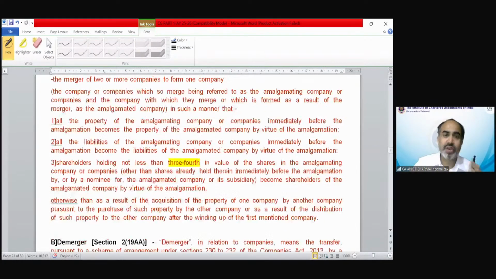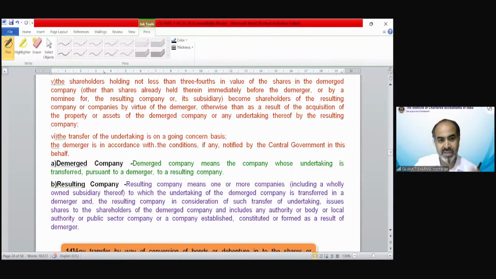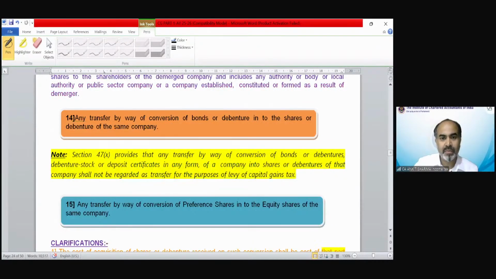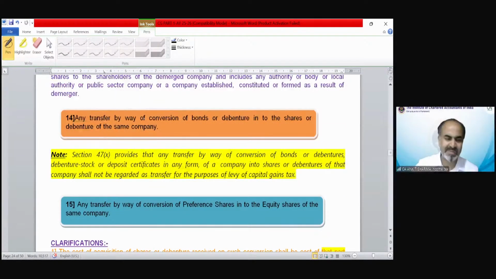We have the definition of amalgamation. If you want to know what is amalgamation and what is demerger, you can go through these definitions also. So 13 points have been discussed. Now we have points number 14 and 15. After that, we will solve the MCQs. Once we complete points 14 and 15, these are very simple.